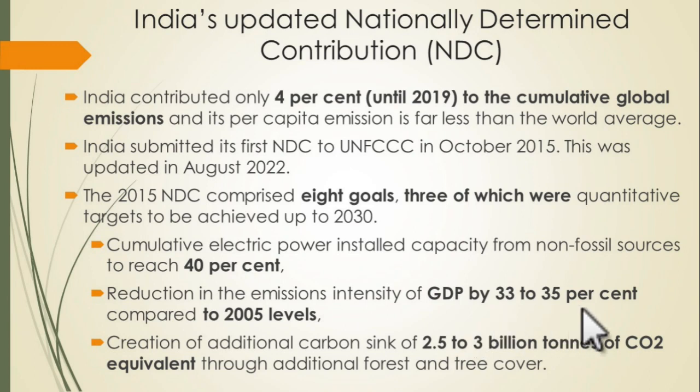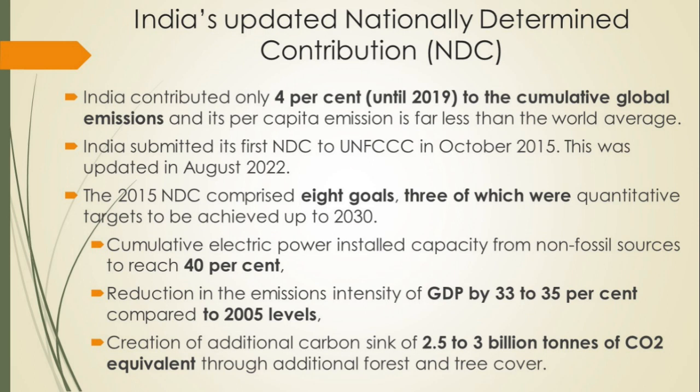Then the third important quantitative target. What is it? Creation of an additional carbon sink of 2.5 to 3 billion tons of CO2 equivalent through additional forest and tree cover. India has said we will create an extra 3 billion tons of CO2 equivalent carbon sink. How are you going to create it?